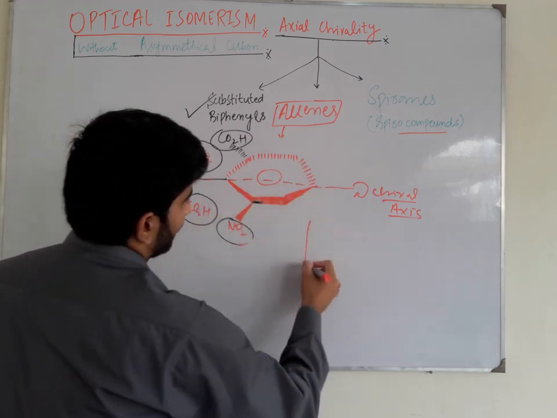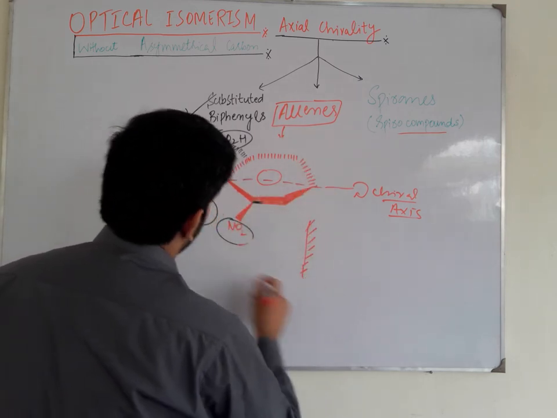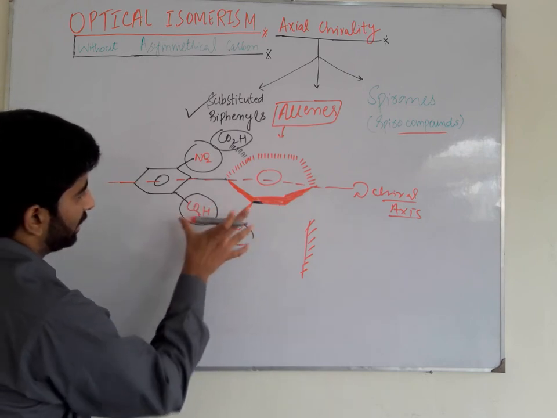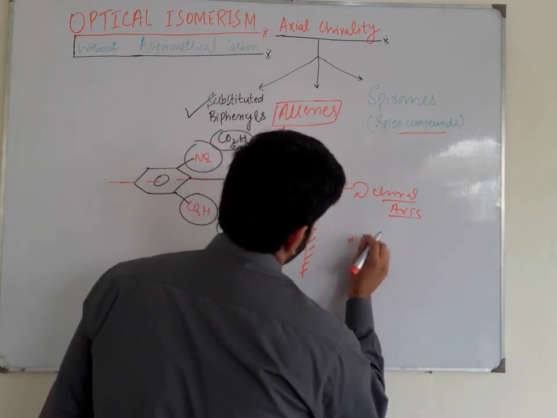If I place a mirror here, then we will get the mirror image and non-superimposable mirror image of this molecule like this.